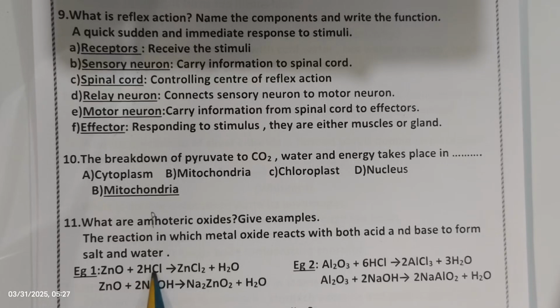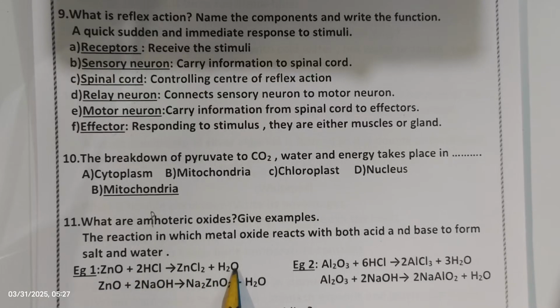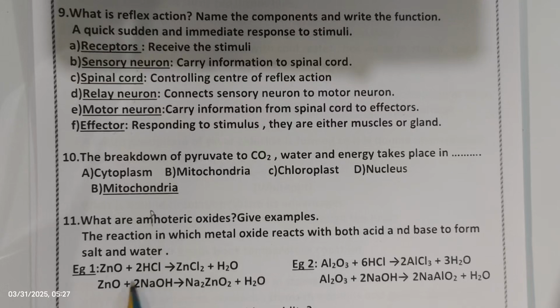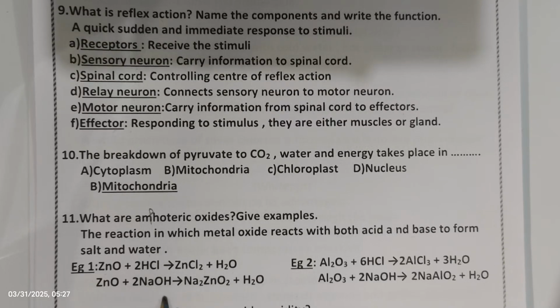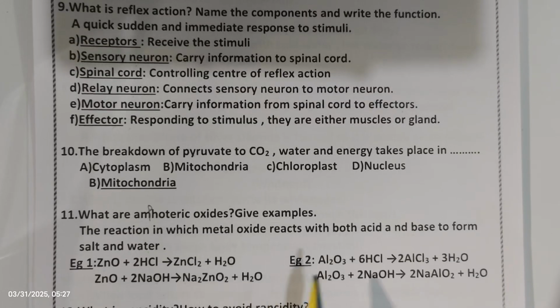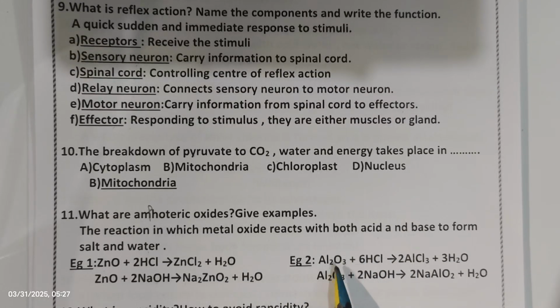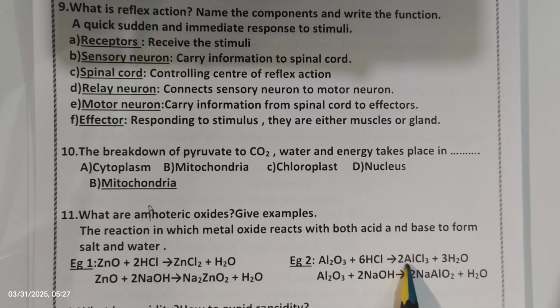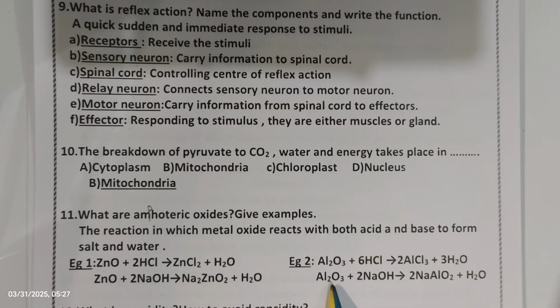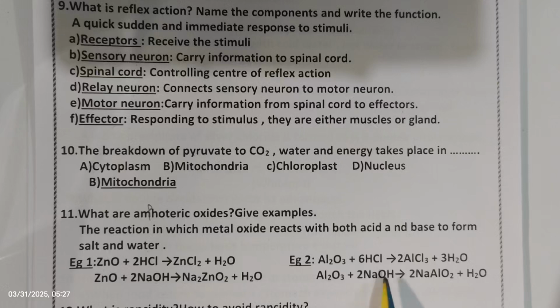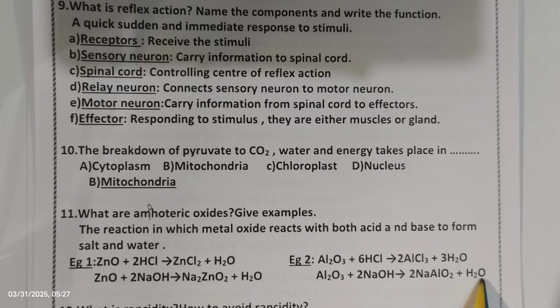plus hydrochloric acid gives zinc chloride plus water. Again, zinc oxide plus sodium hydroxide gives sodium zincate plus water. Then aluminium oxide plus hydrochloric acid gives aluminium chloride plus water. The same aluminium oxide with sodium hydroxide gives sodium aluminate plus water.